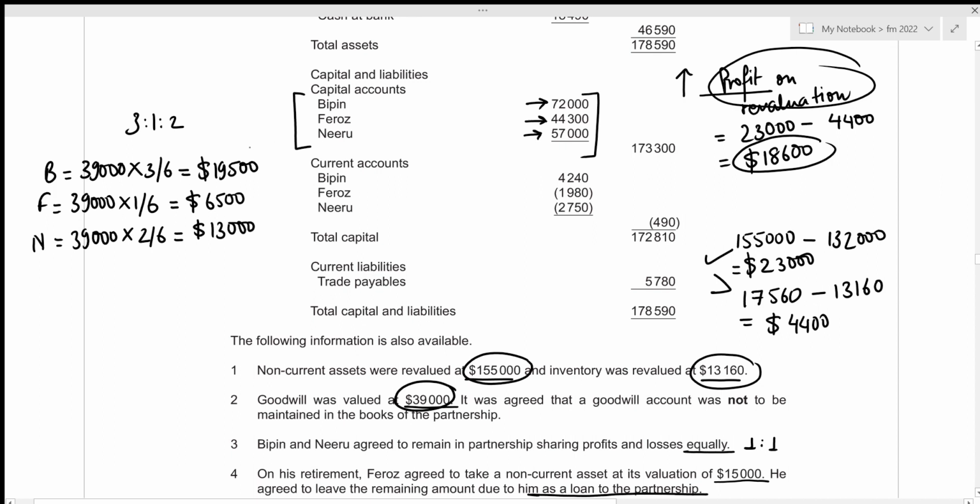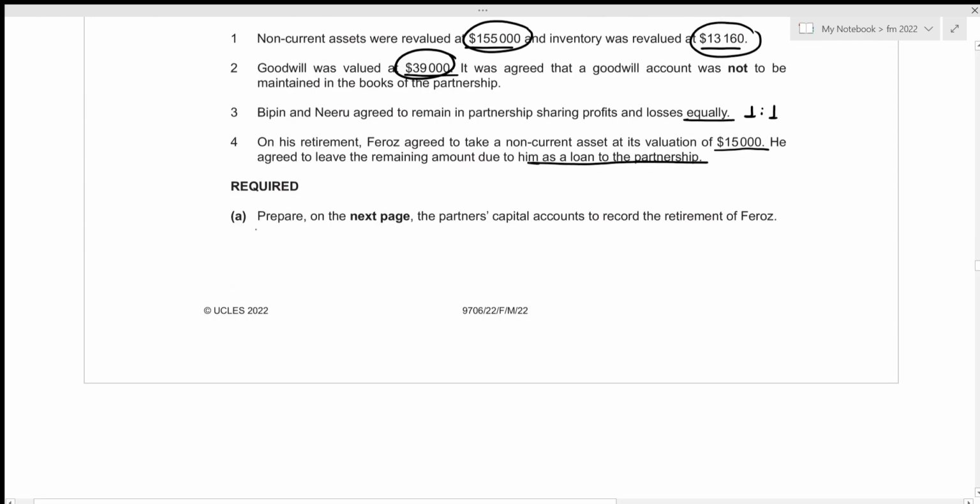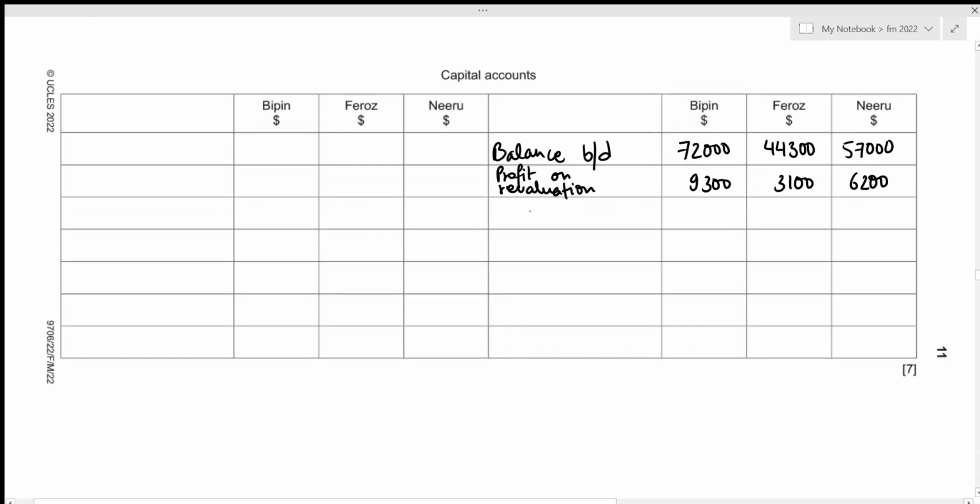And now we need to record these goodwill amounts for the 3 partners on the credit side, since this is based on the old profit sharing ratio before Firoz left the partnership. Let's do that. So that's goodwill on the credit side. And for Bipin, we figured it out to be 19,500. For Firoz, 6,500. And for Niru, 13,000.